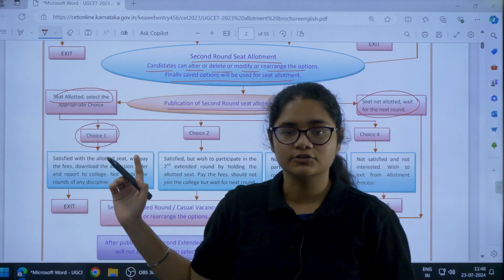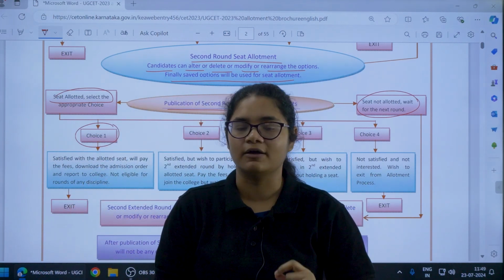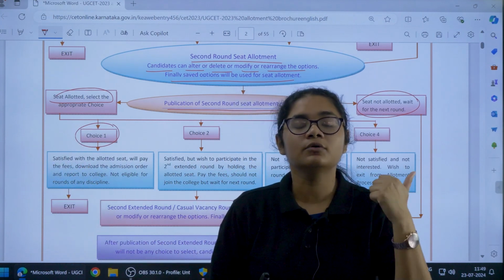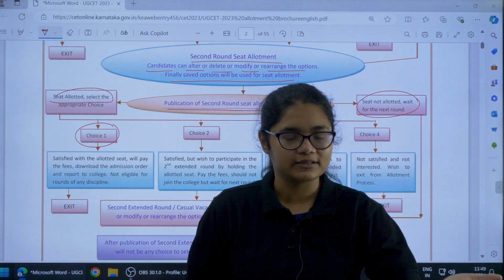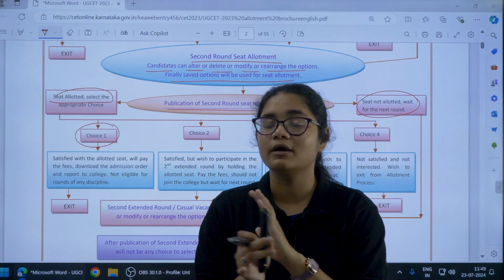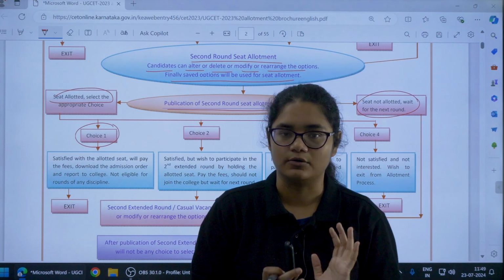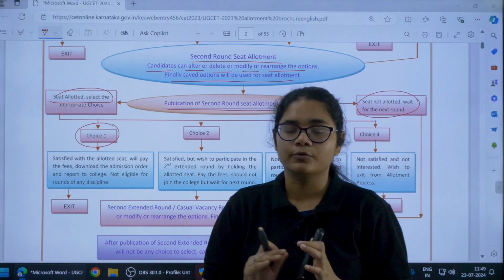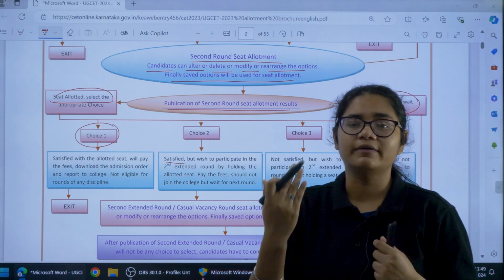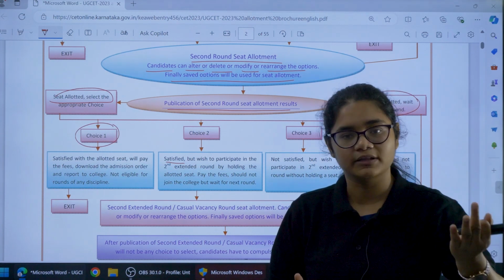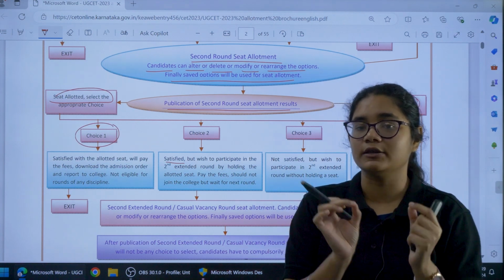Choice 1: if you are happy with the college that was allotted in the second round, then you have to select choice 1. You are interested to join this college, so now you can join this college. You have to report to the college and you are exiting from the counseling process. You will no longer be considered in the next round. Now similarly, in choice 2, you are satisfied but you want to wait for a better option, so you have to wait for the next round, and in this case you will be considered for the next round of the counseling and you are not joining the college.